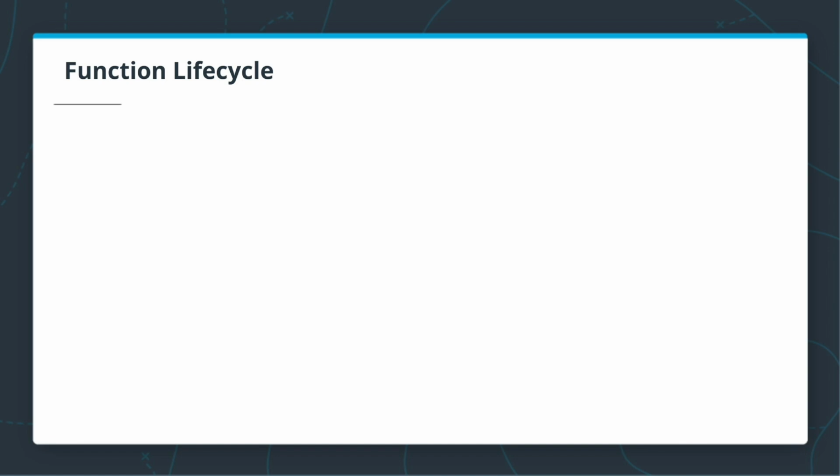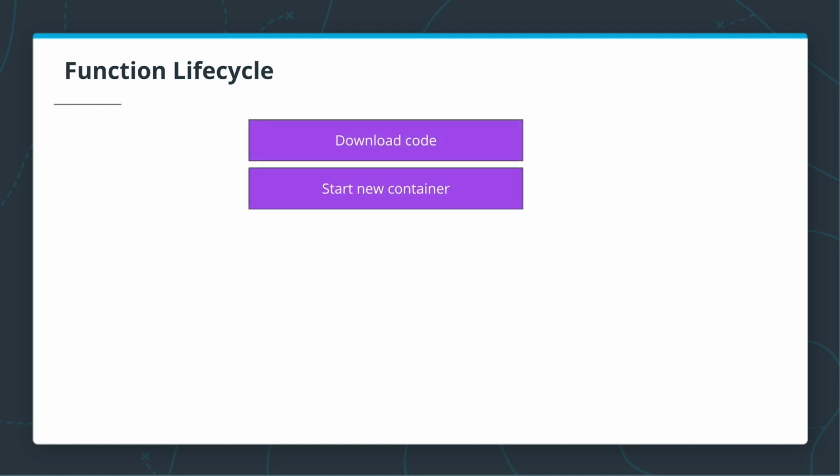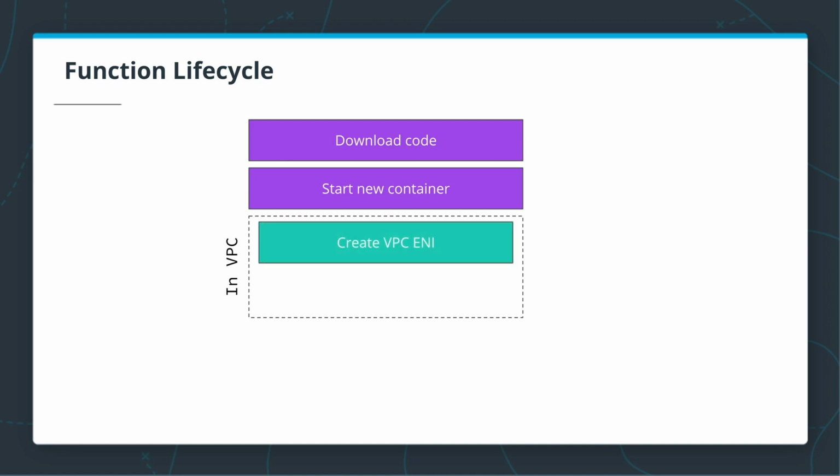Now, to see how we can deal with the cold start issue, we first need to take a look at a function lifecycle. According to AWS, when it executes our function, the first thing that it needs to do is to download code for our function. Then it needs to start a new container. And then if our function is running in a VPC, it needs to perform two additional steps. First, it needs to create an elastic network interface, and then it needs to attach this interface to our function.